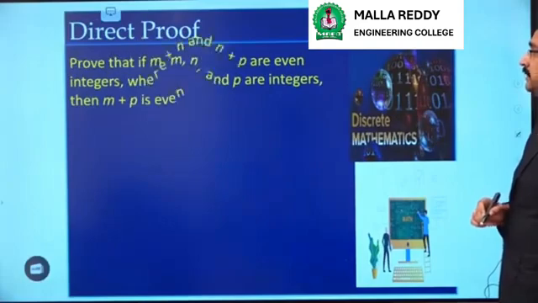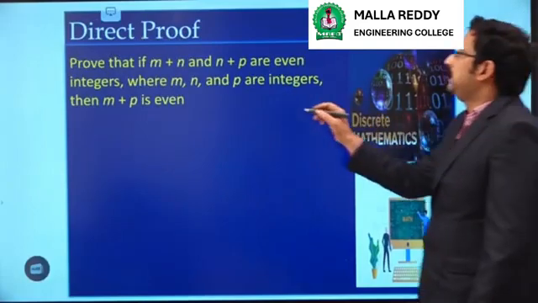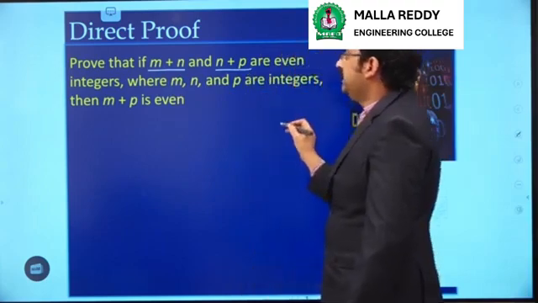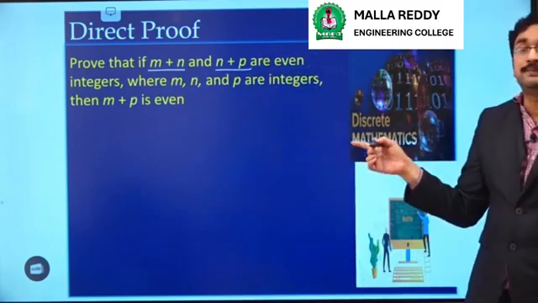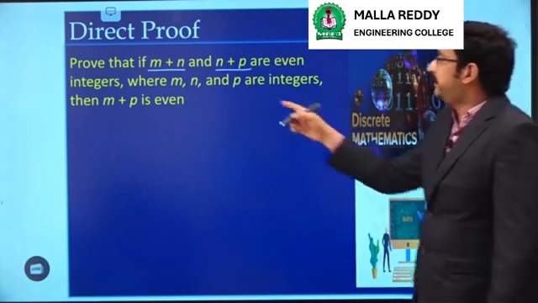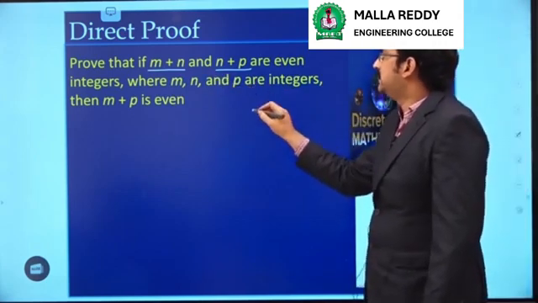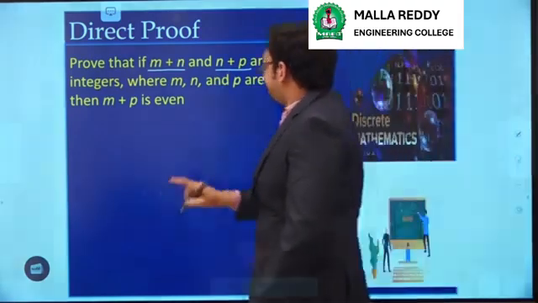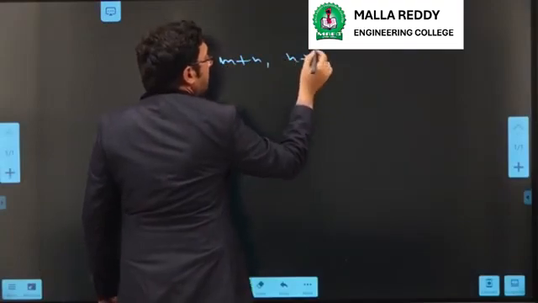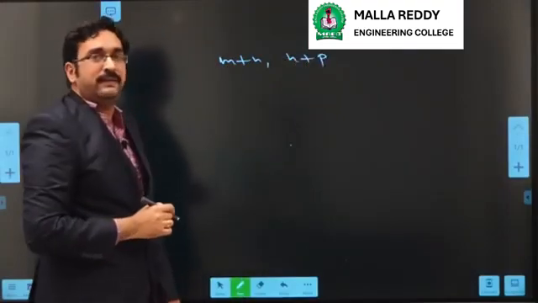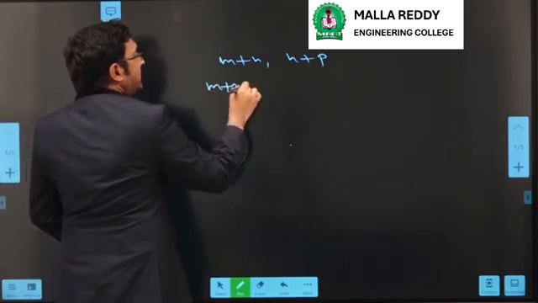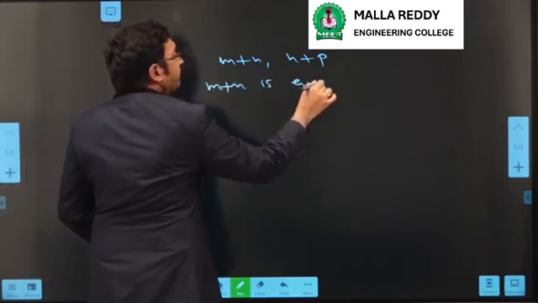Take one more example. What we have to prove is, if m plus n and n plus p are two even integers, then m plus p is also even. This we have to prove. So first take two parts, m plus n and n plus p. If m plus n and n plus p are even integers, we should prove that m plus p is also even. So first we will assume that m plus n is even.